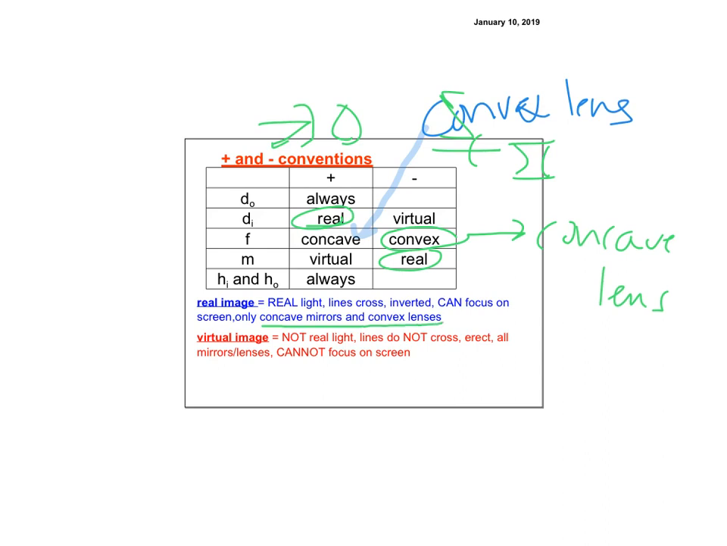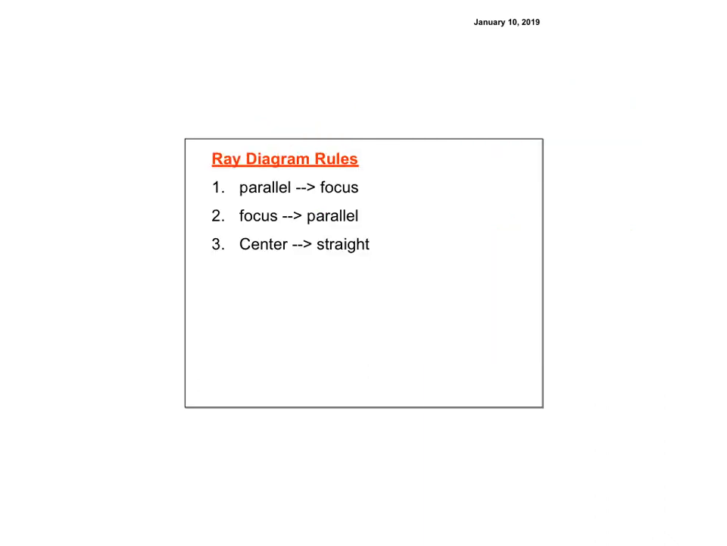For a virtual image, it's not real light, lines don't cross, it's upright, all mirrors and lenses can make them, so it doesn't matter which kind it is. For ray diagrams, you just have to remember the 3 rules: parallel focus, focus parallel, center straight.